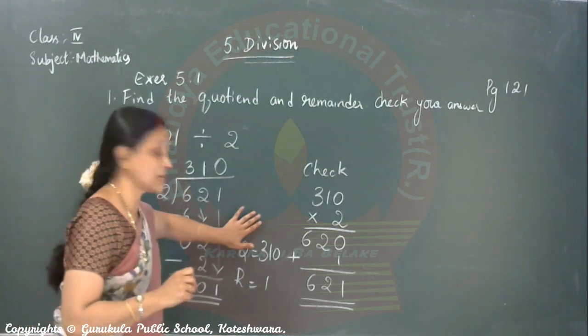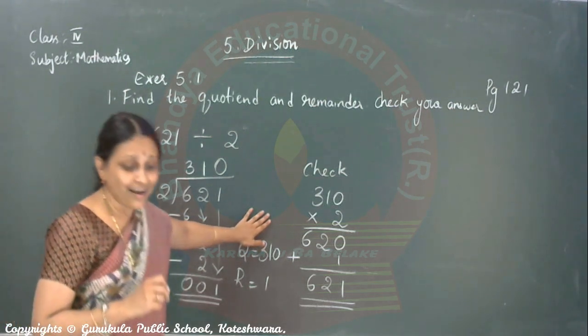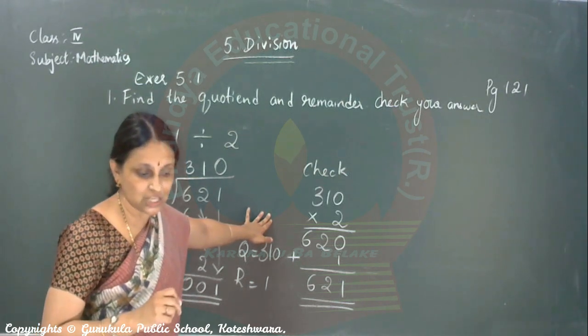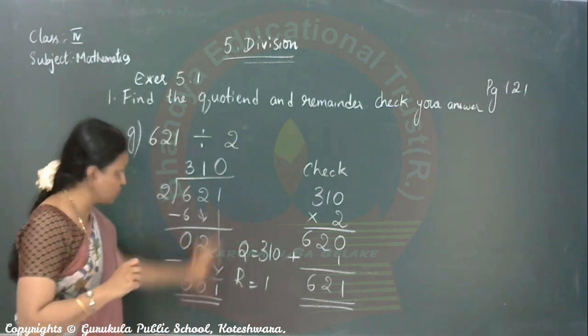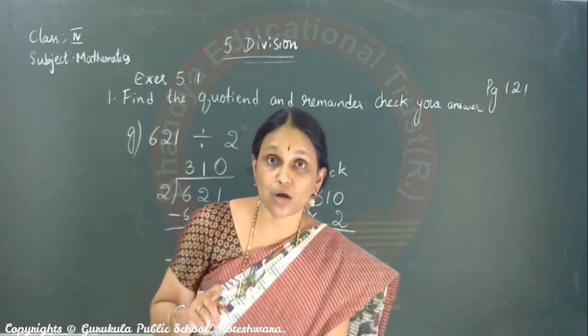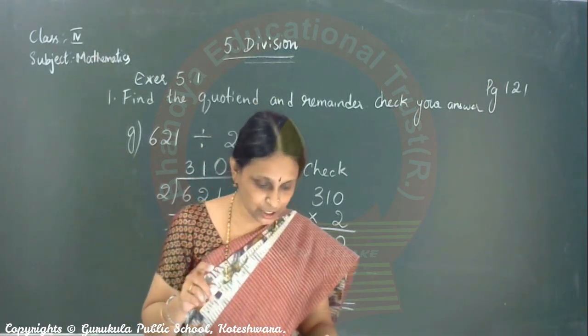Okay, these are the sums which I wanted to teach you. Last sum is there. It is 4 digits given, but it comes the same way. So one sum I will leave it to you. You just solve it, try it. If you have not understood, of course, in our WhatsApp class, I will explain it to you.